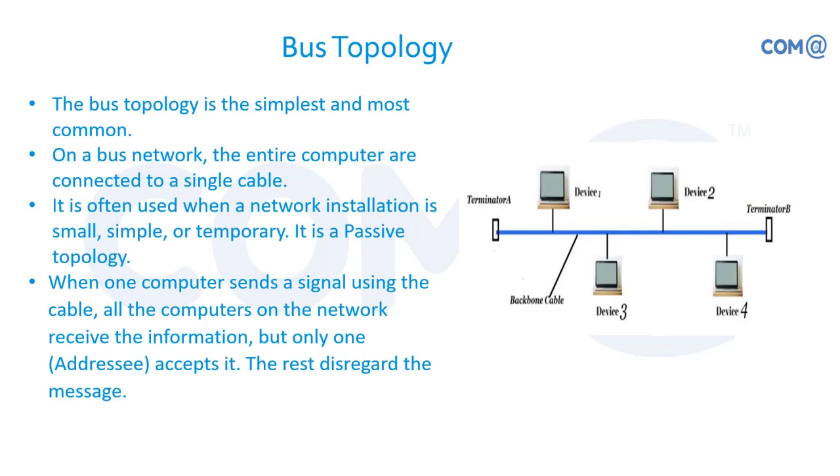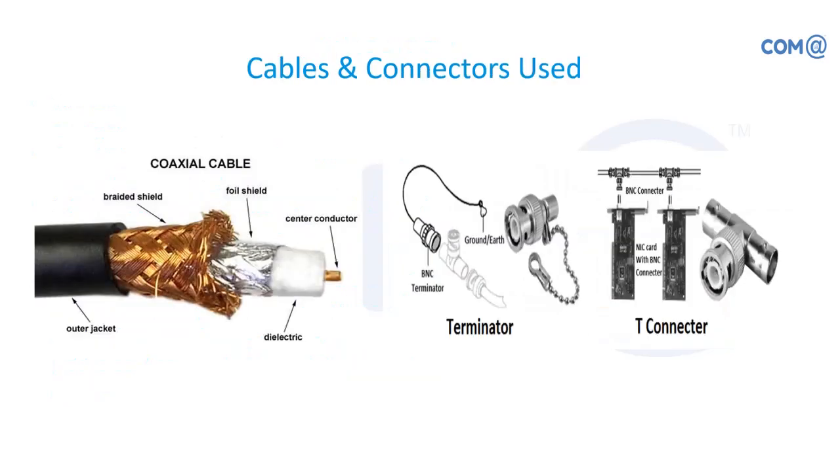That cable is not available now, but in the case of cable TV, you can find that cable. It is a metal cable, and over that you have a sleeve, and over that an insulation is provided. That kind of coaxial cable was used for connecting the computers one by one. We have connectors like terminators and T connectors, which are used to connect the computers. This is called a passive topology because no active components are available here. Only cables and connectors are kept in this topology.